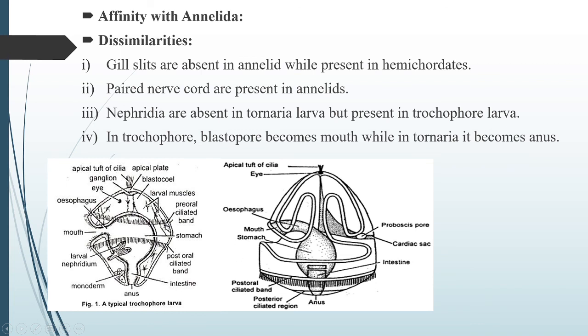Therefore one is included in the protostomes and the other is included in the deuterostomes. These are the dissimilarities of hemichordata with the annelida. So these are the characteristic features, the affinities, that is the similarities, and the dissimilarities of the hemichordata with the phylum Annelida. Thank you.